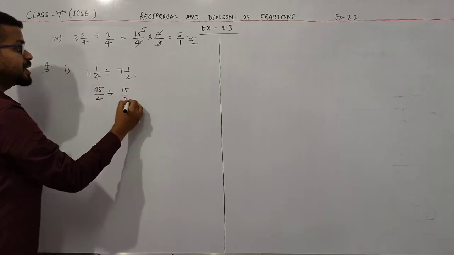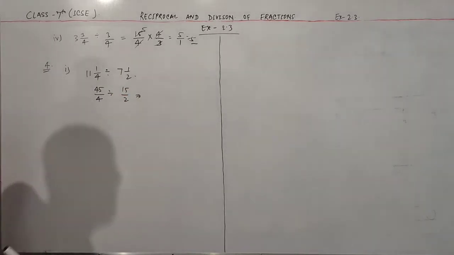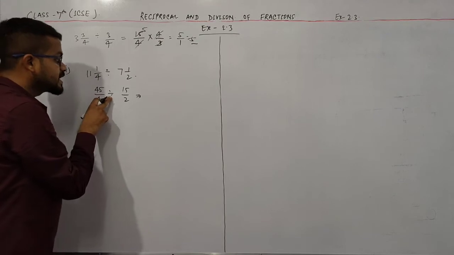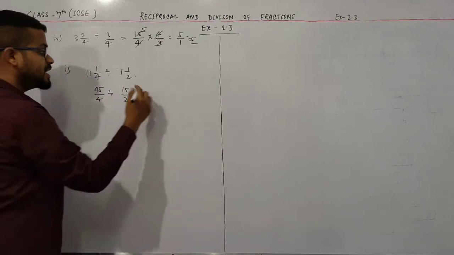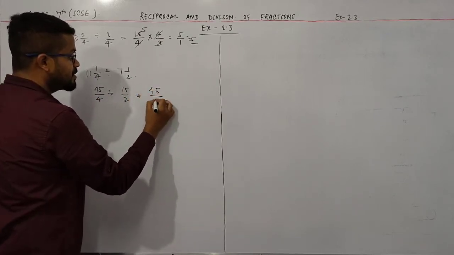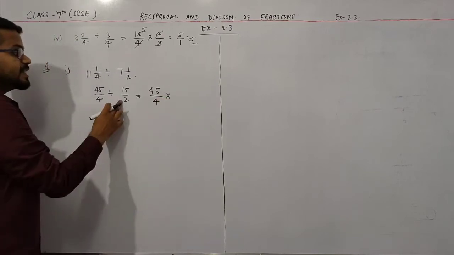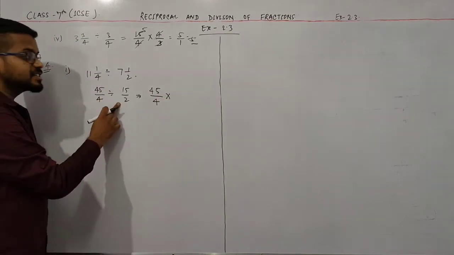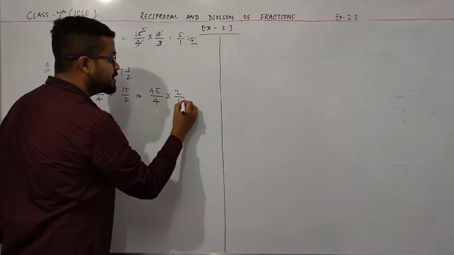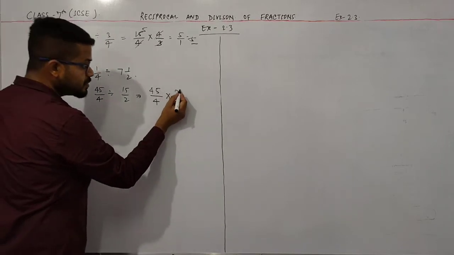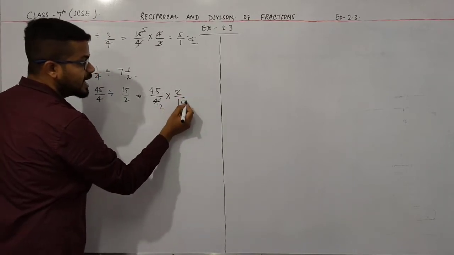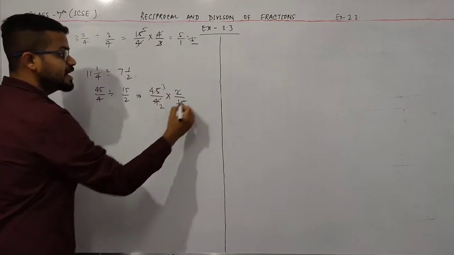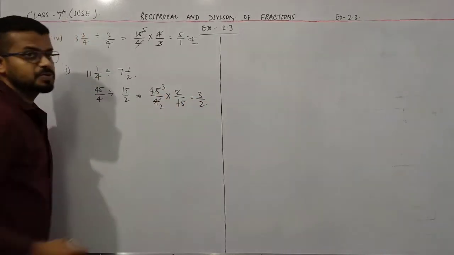This is 15 by 2. Now the next step is to convert this division into multiplication. So I write here 45 by 4 multiply, then reverse this fraction. So I write here 2 by 15. Now this 2 2s are 4 and this 15 3s are 45. So this is 3 by 2.